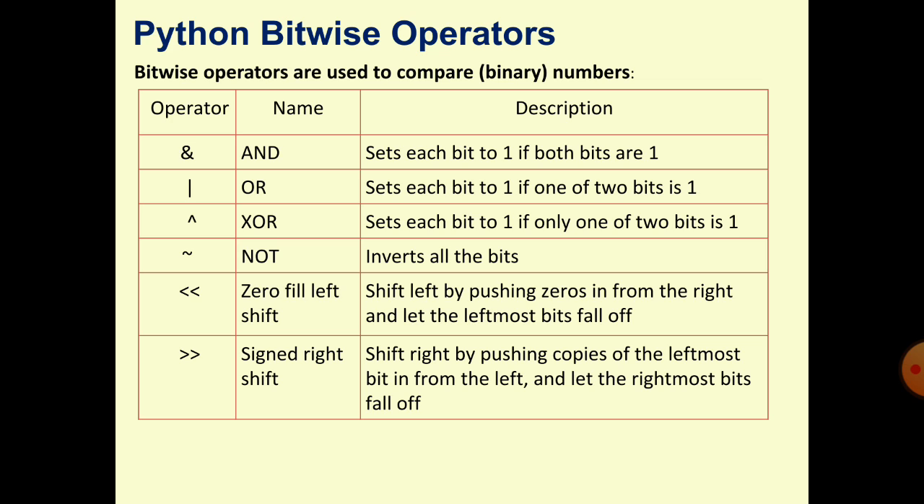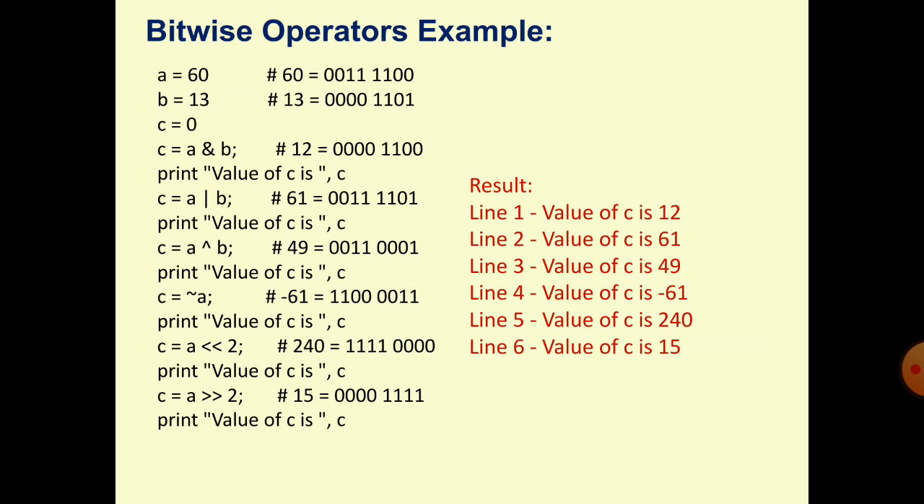For the bitwise operators I have given an example because it is more complex for the students to understand. See your example. Suppose a is equal to 60, b is equal to 13 and c is equal to 0. The binary value of 60 is 0 0 1 1 1 1 0 0. Then the binary value of 13 is 0 0 0 0 1 1 0 1.